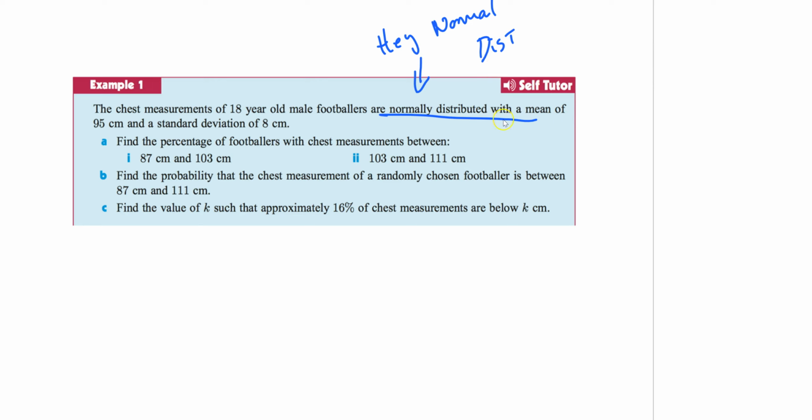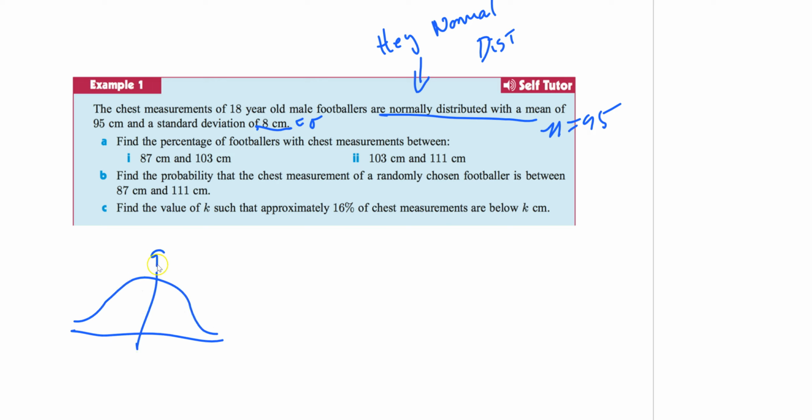The mean is 95, so this is 95. And the standard deviation is 8. They should generally always give you that. If they're trying to be fancy, they might give the variance, and you just take the square root of it. But they're going to give you that information. So in our little picture here, and we're going to draw lots of pictures.